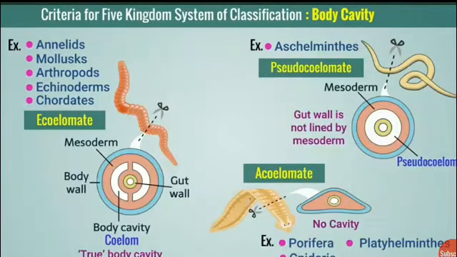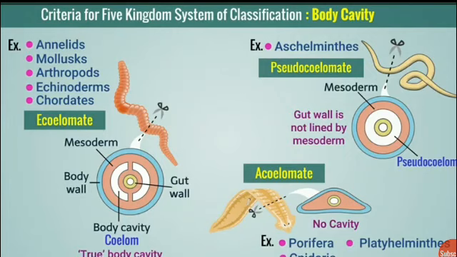The next criterion for classification of animals is body cavity. The cavity between the body wall and internal organs is called a body cavity, or coelom. In multicellular animals, during the initial period of embryonic development, the body cavity is formed from either mesoderm or gut. Such a body cavity is present in animals of phylum Annelida and all phyla coming after Annelida. This coelom or body cavity is divided into three groups: eucoelomates, pseudocoelomates, and acoelomates.